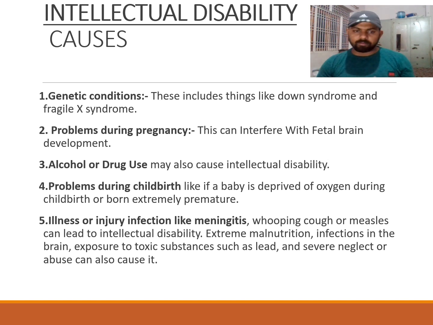developed in the womb. Illness or injury, infections like meningitis, whooping cough or measles can also lead to intellectual disability. Extreme malnutrition, infection in the brain, exposure to toxic substances such as lead also cause intellectual disability.